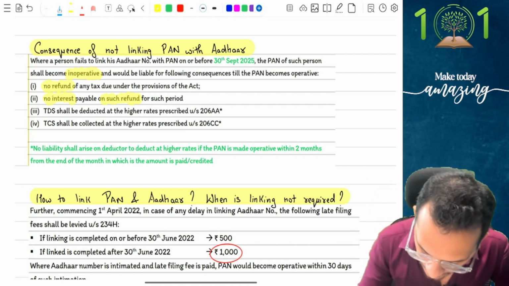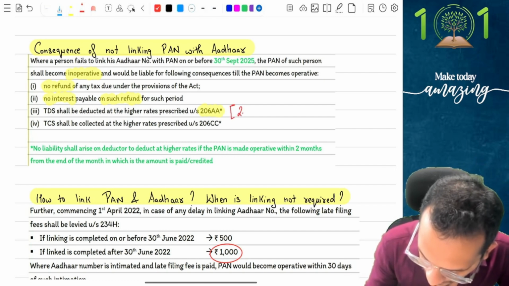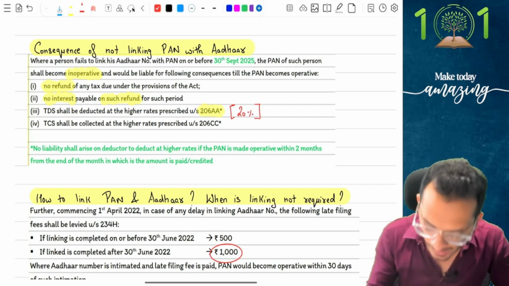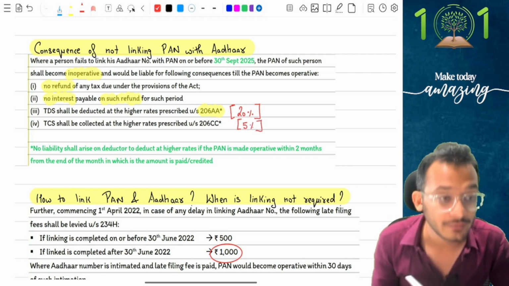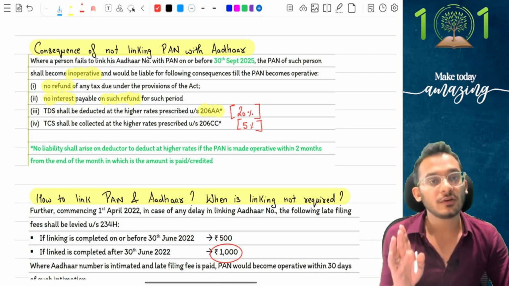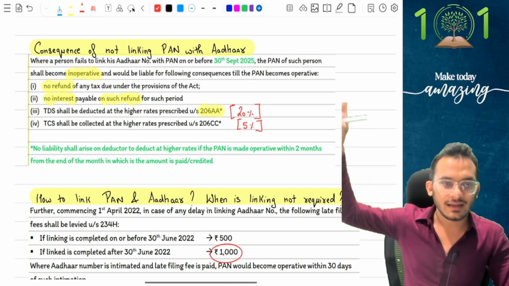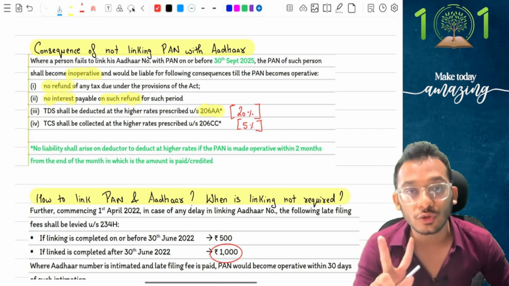Third, TDS will be increased to a higher rate under 206AA, which is nothing but 20%. So you will now be liable for 20% TDS on every kind of transaction, and TCS will now jump to 5% because your PAN has become inoperative. Yes, so these are the consequences which will follow because you did not link your PAN with Aadhaar. Now the amendment of the current year comes and clarifies none of these consequences will apply if you can promise that you will link your PAN with Aadhaar in the next 2 months.